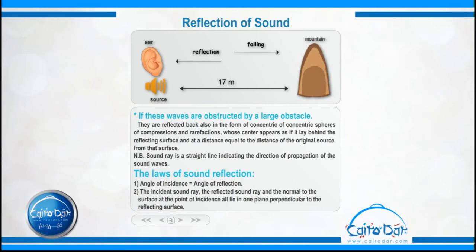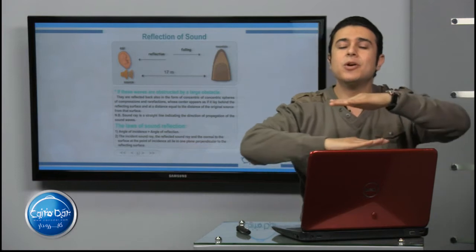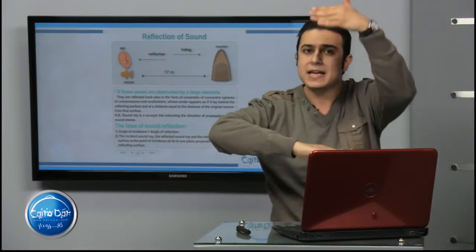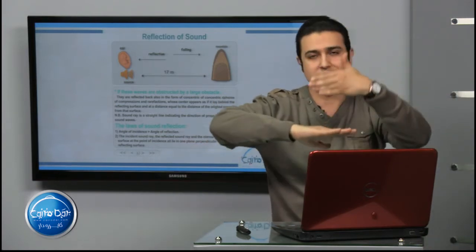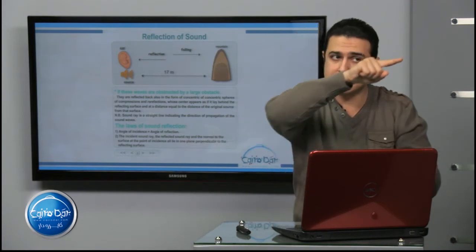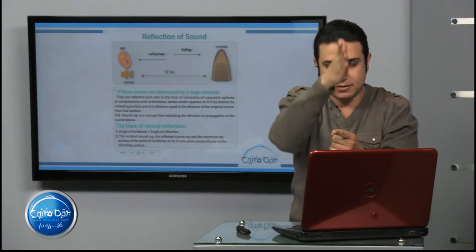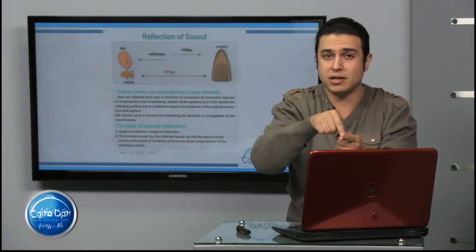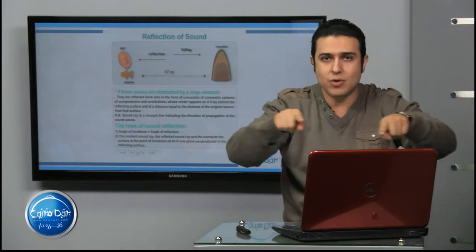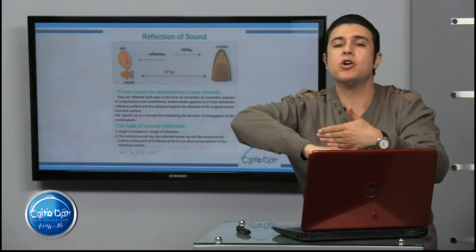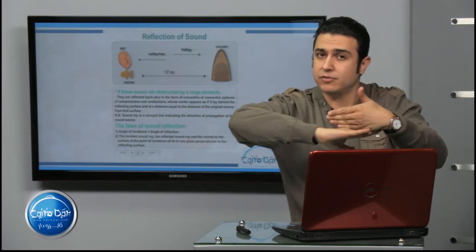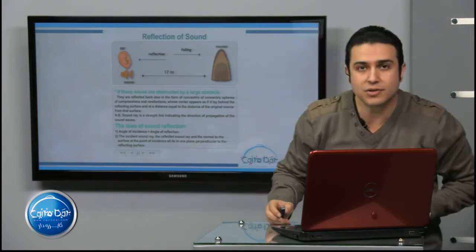What about the second law? The second law: the incident sound ray, the reflected sound ray and the normal all lie in one plane. This plane is perpendicular to the reflecting surface. I repeat it again: incident sound ray, reflected sound ray, and the normal line at the point of incidence on the reflecting surface all lie in one plane. This plane is perpendicular to the reflecting surface. These are the two laws of sound reflection.